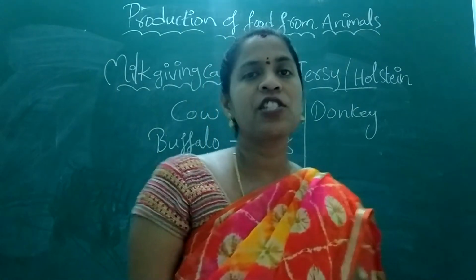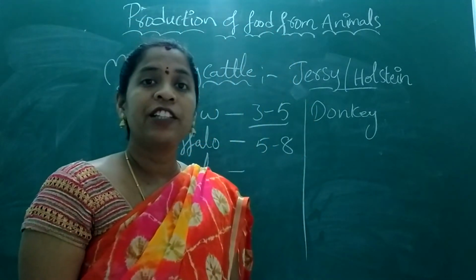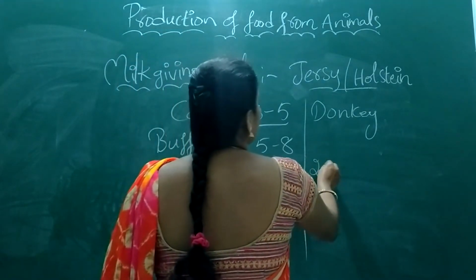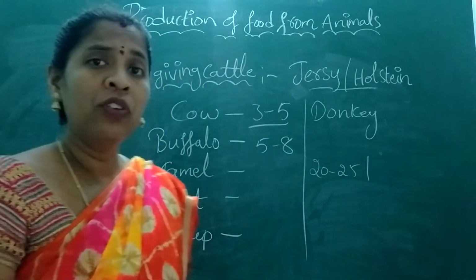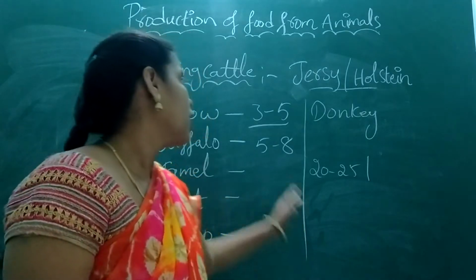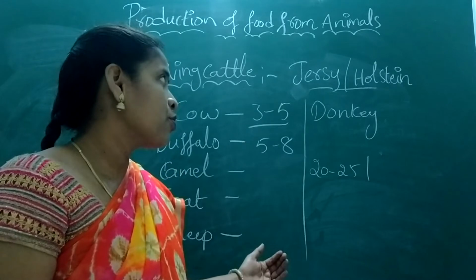Jersey and Holstein, these two are the cows. They give at least 20 to 25 liters of milk. There it is 20 to 25 liters, and where is our 3 to 5 liters?